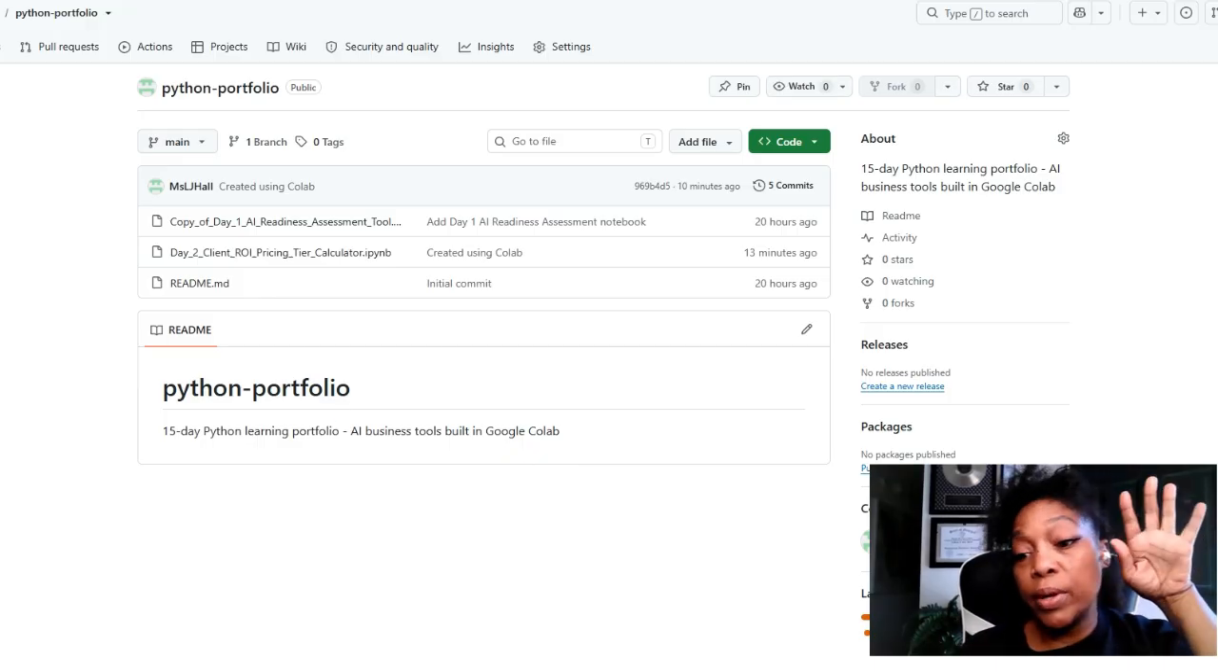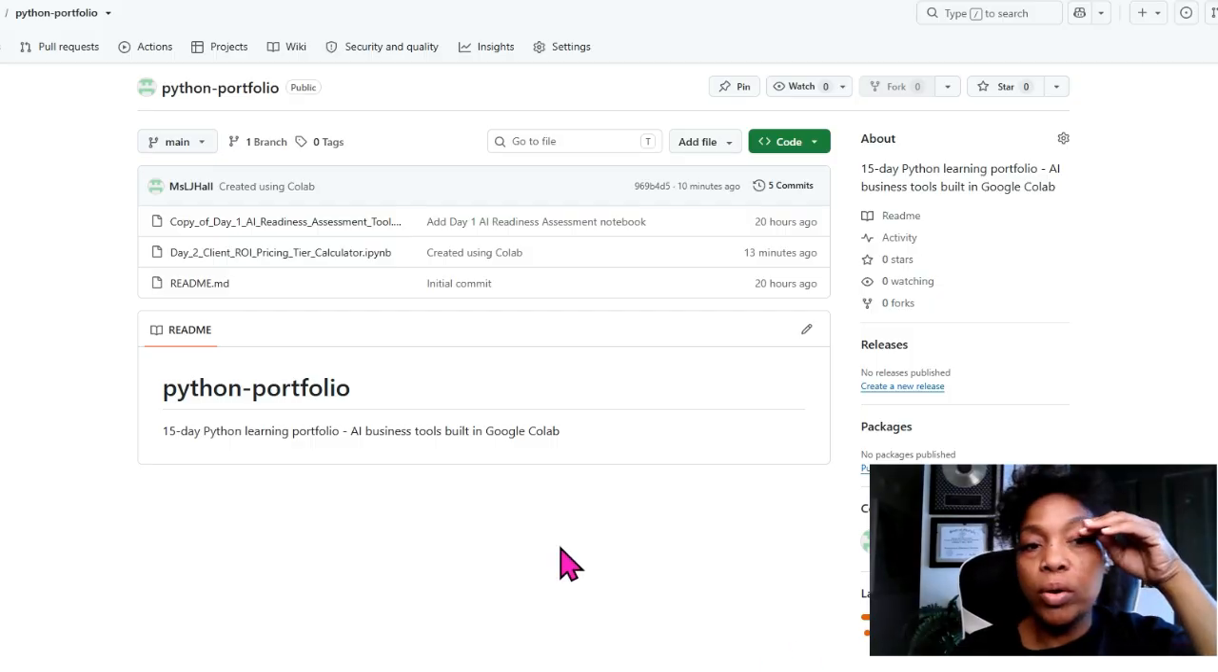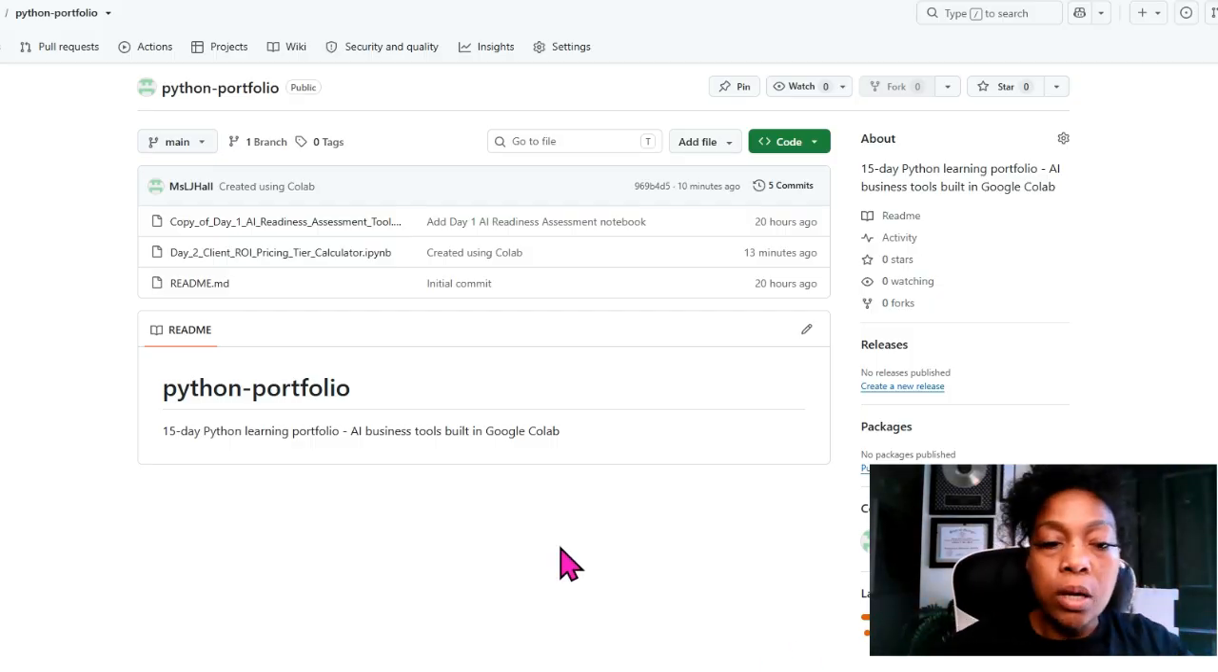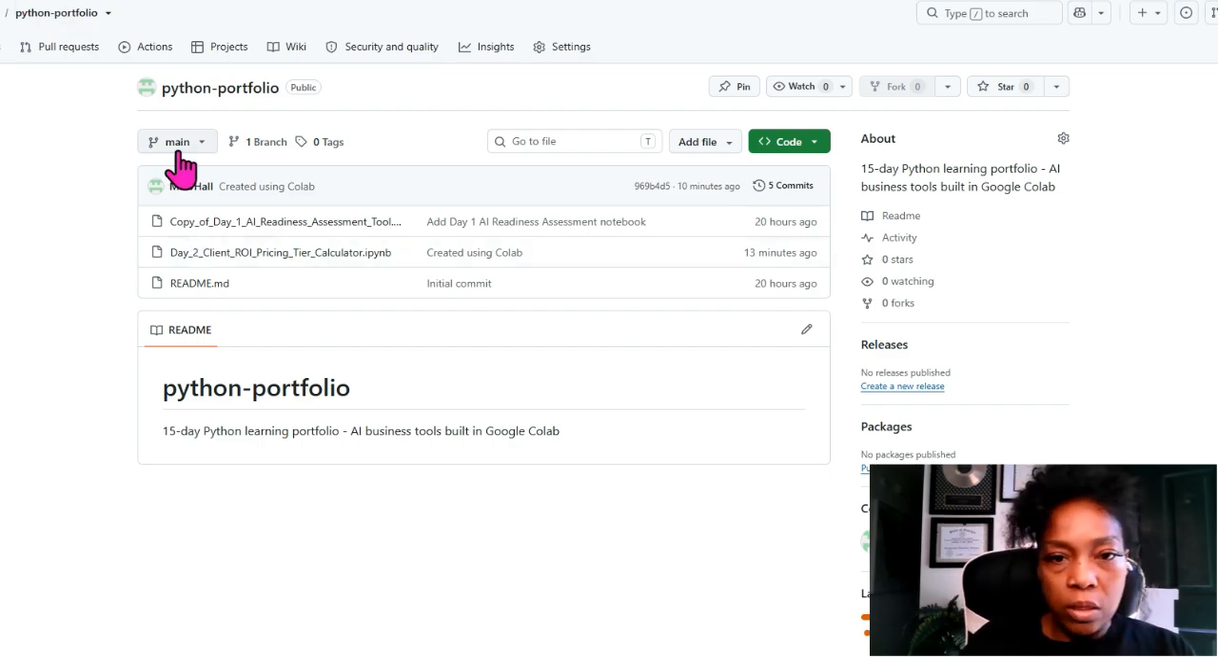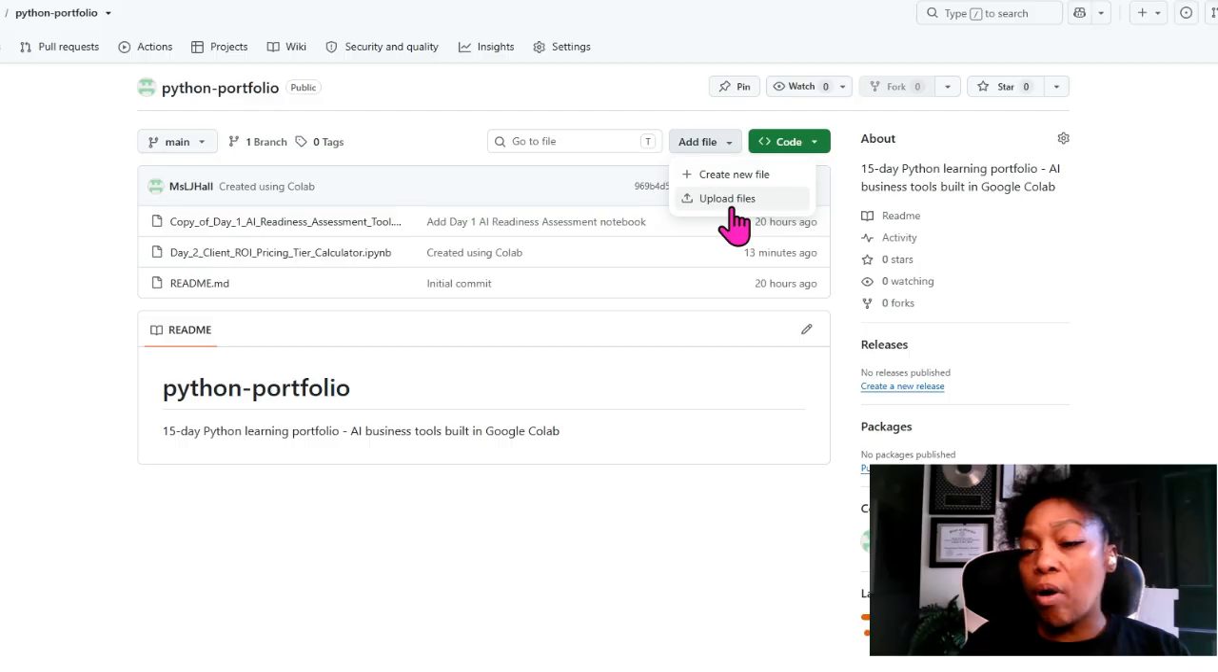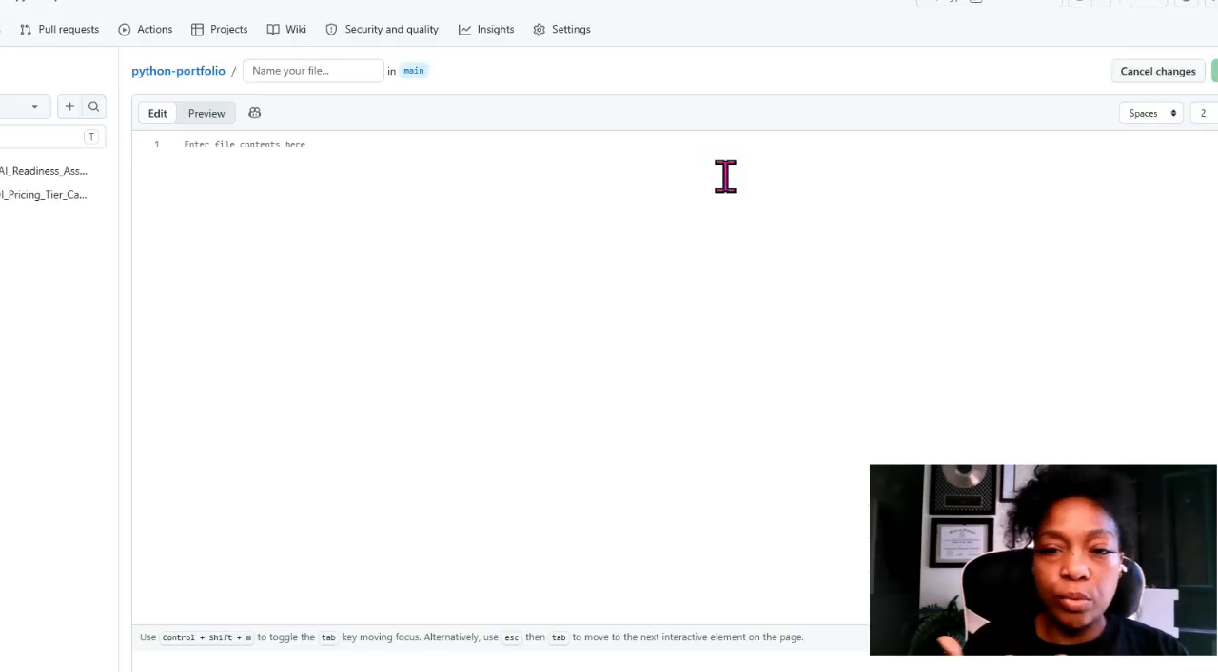All right, so really quick, because we are at the end and we're done. We're just going to make a quick README file. I don't have a README file pre-written, but I want to show you how to make one. So we're in this thing that's new. We're going to go to Add File. You can upload if you already have a README file, or you can create a new file, which we're going to create a new file.